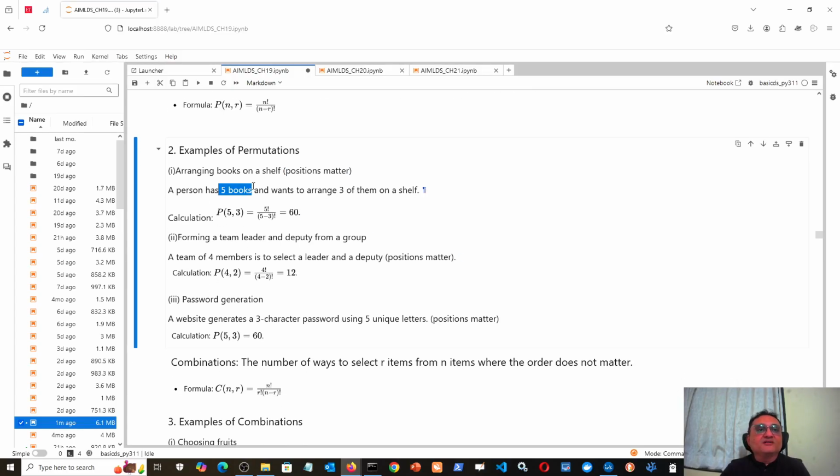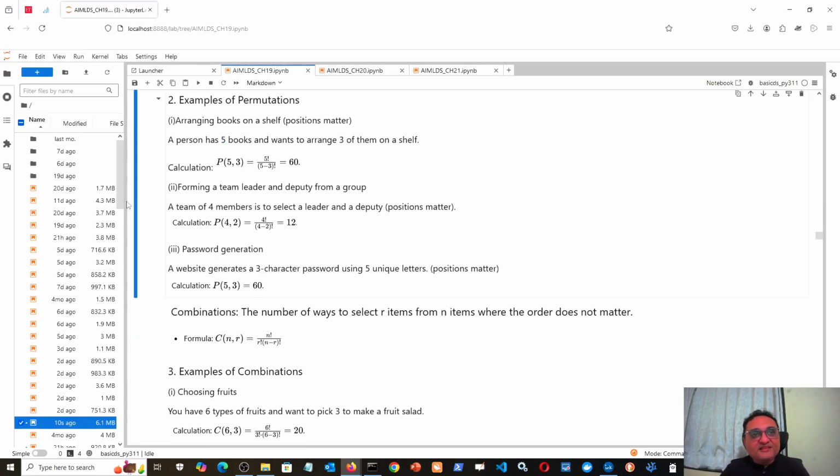So 5 is my pool size, and I want to arrange 3. So n is 5 and r is 3, and I can write permutation 5P3. According to this formula, that will be 5 factorial upon 5 minus 3 factorial. Now 5 factorial I can expand like that: 5 multiplied by 4 multiplied by 3 multiplied by 2 factorial, because the denominator is also 2 factorial. So I will stop at 2 factorial, and 2 factorial will be cancelled. What will remain is 5 multiplied by 4 multiplied by 3. 5 fours are 20, 20 multiplied by 3 is 60. So there are 60 different ways in which I can arrange 3 books from a pool of 5 books.